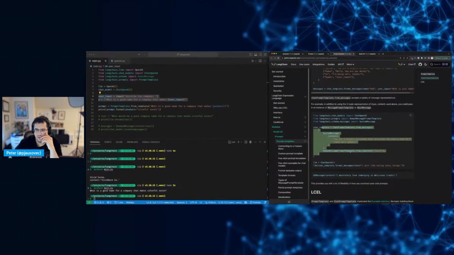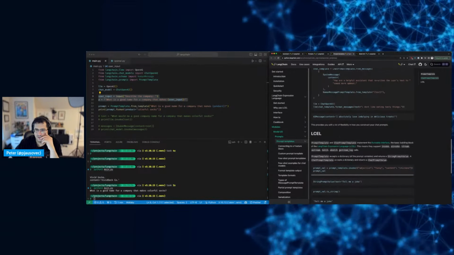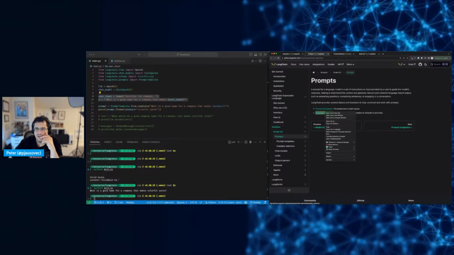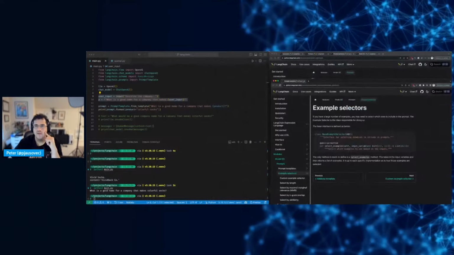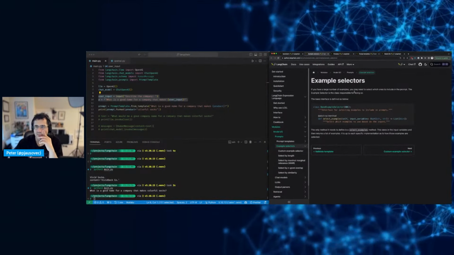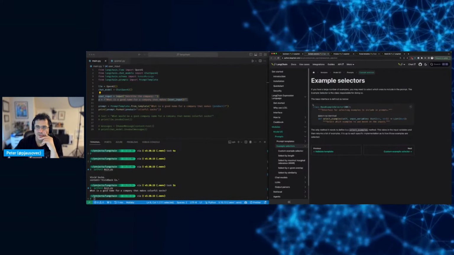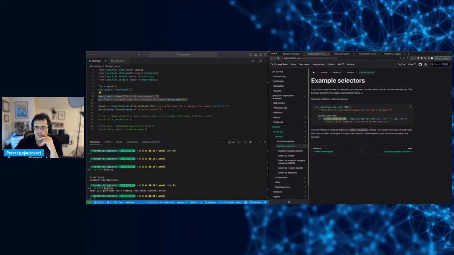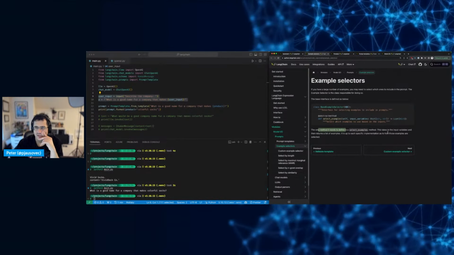Trying to see a more complex example. Maybe it's here. Dynamically. Oh yeah, maybe it's this one. Why did I open it there? Let's put it here. So if you have a large number of examples, you might need to select which ones to include. The example selector in the class is responsible for doing so. So the base interface: select example, select which examples to use based on the inputs. The only method it needs to define.